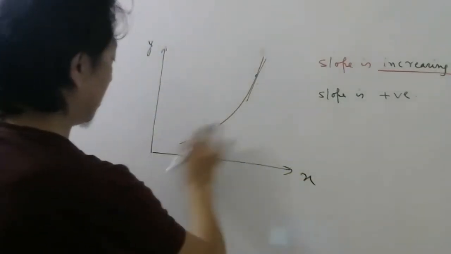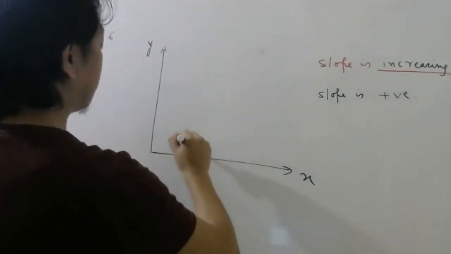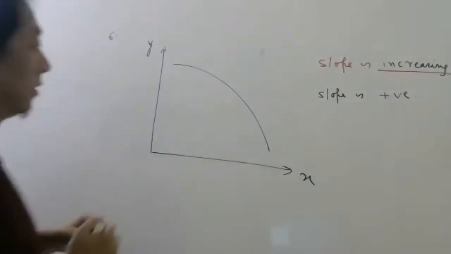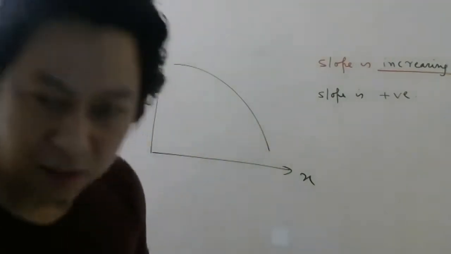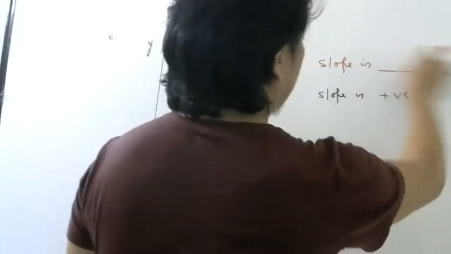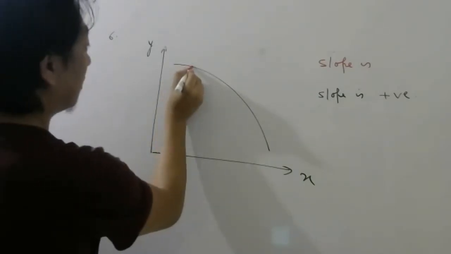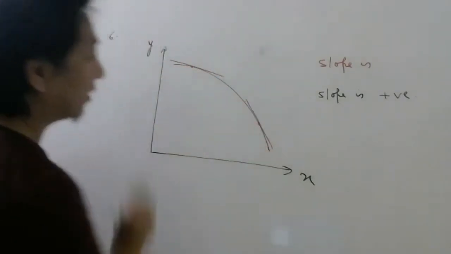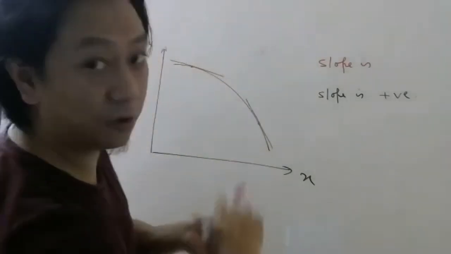Last one. I think you can do this yourself now. This one I have covered. Let me just answer. You can see whether the slope is increasing or decreasing. Draw a tangent at the initial point and at the final point. You can see that the tangent is becoming more vertical.